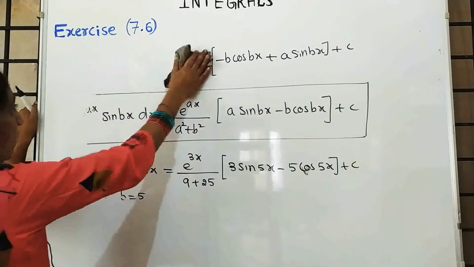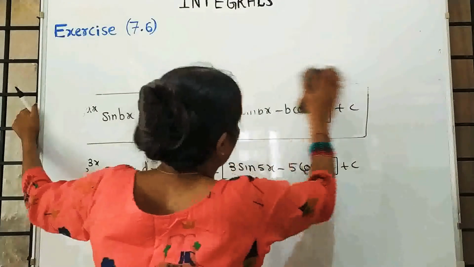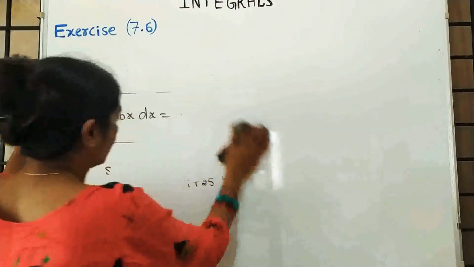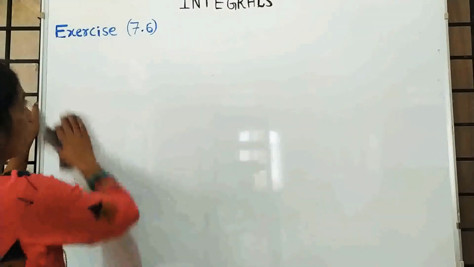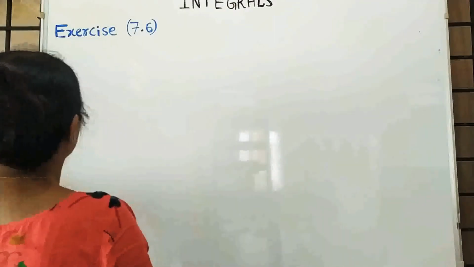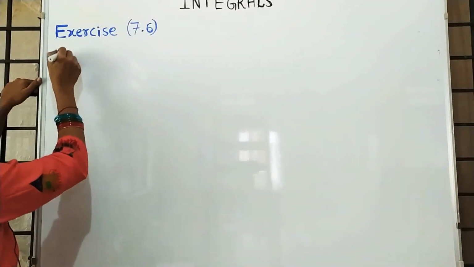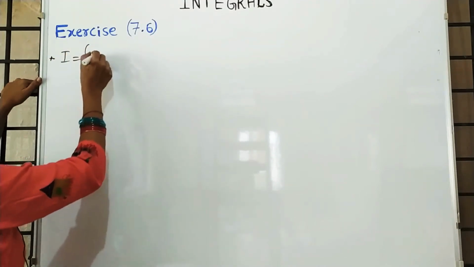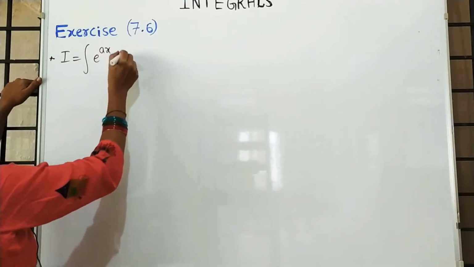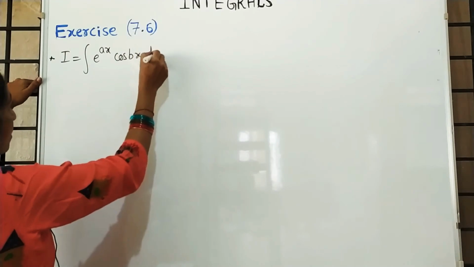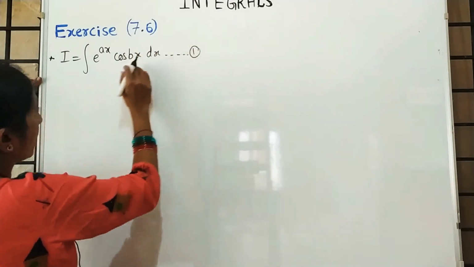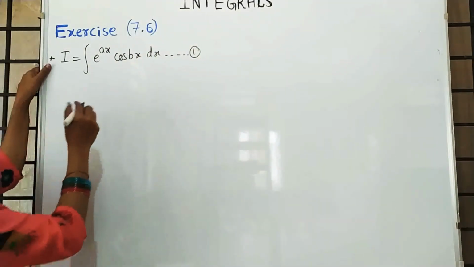I am giving you one more formula of the similar type. Now it is e raised to ax into cos bx. So I start with I only, e raised to ax into cos bx. And if the students want, they can interchange and they can verify the answer.